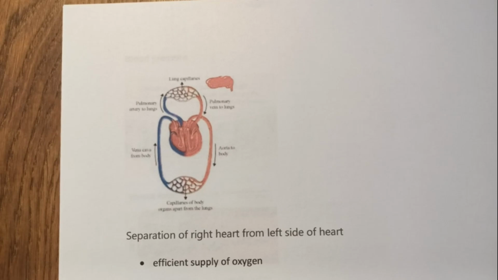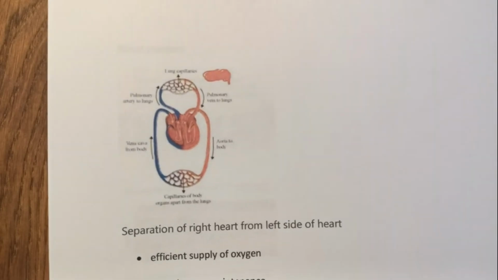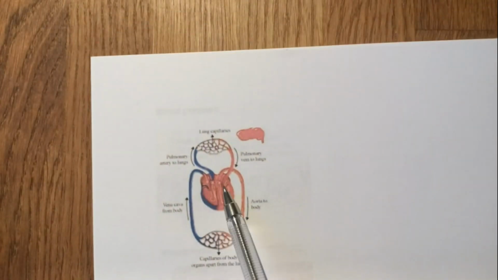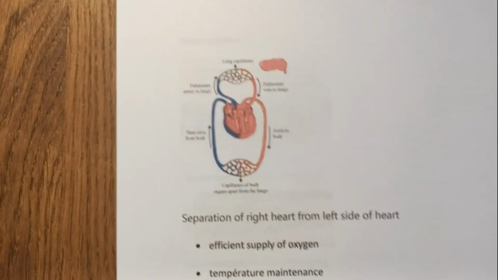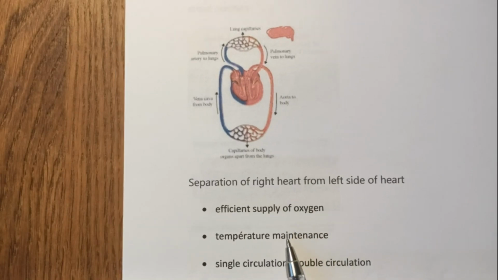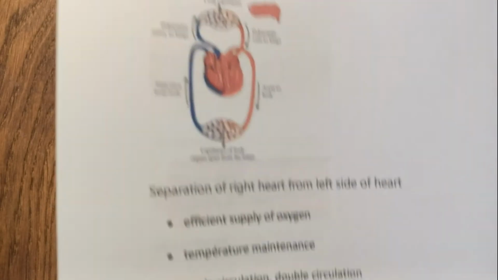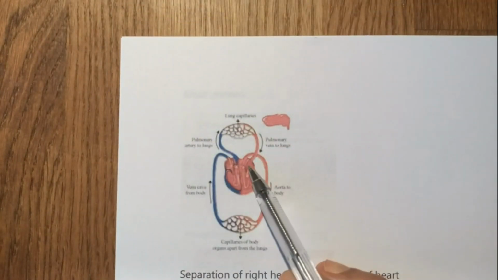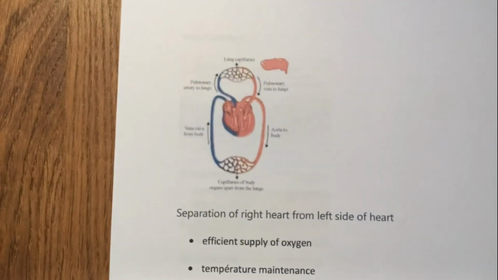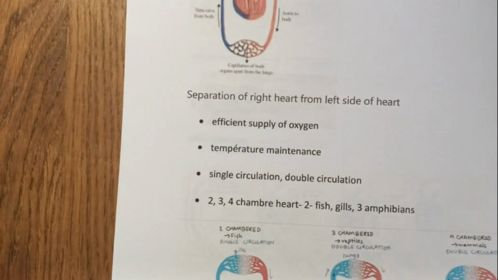So they have 3 chambers. So only human beings have a 4-chamber heart. So we've got 4 chambers, and I've explained to you the circulation. Now some of the animals, because of the separation of the 2 circulations, the left and right sided, there is an efficient supply of oxygen, the maintenance of the temperature, and this is the double circulation. So there is a systemic circulation and there is a pulmonary circulation. So there's a double circulation, separate circulation of oxygenated and deoxygenated blood.